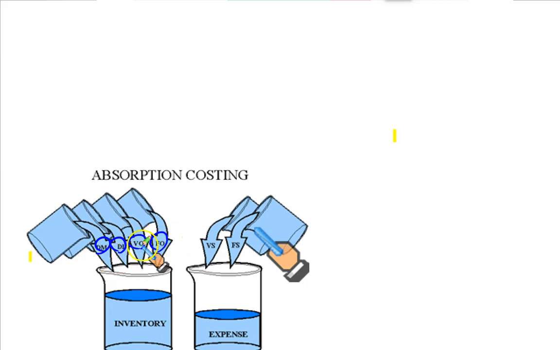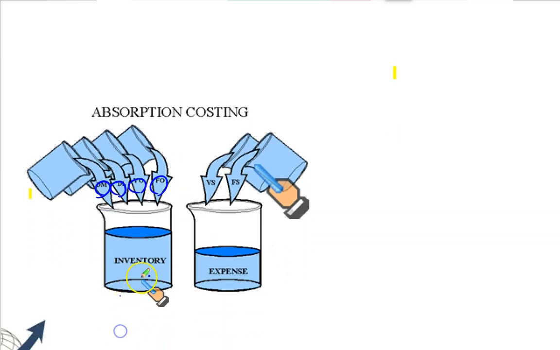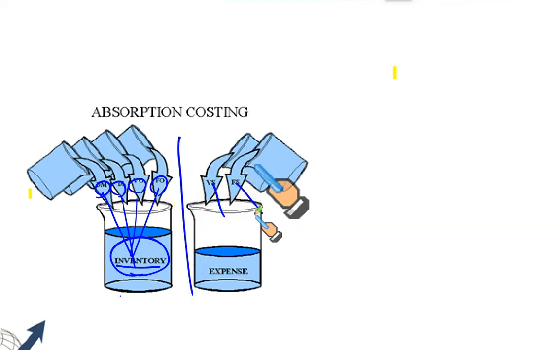When these costs are incurred in the factory, they are considered a part of your product. It becomes a part of product cost, also called the inventoriable cost. And all the costs incurred outside the factory, like variable selling, variable administration, fixed administration, are considered a period cost and are not included as a part of product.